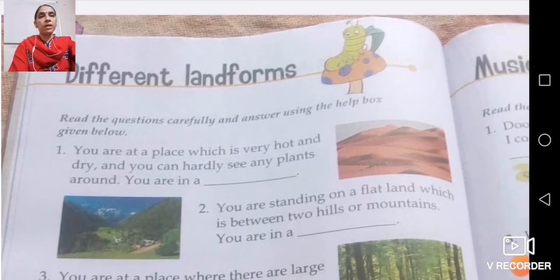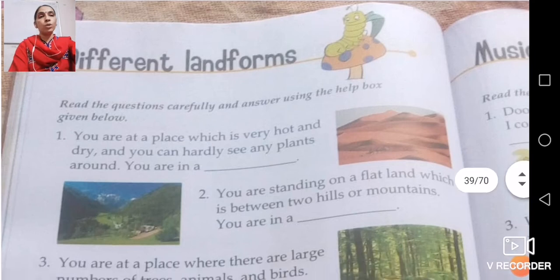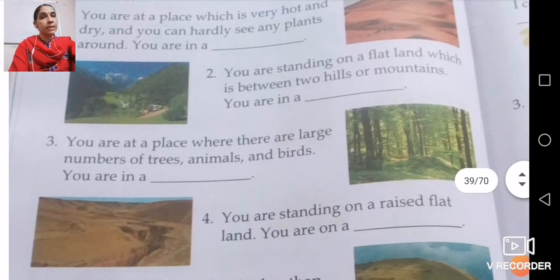So first we have done desert area, and I have told you desert area means where we have hot and dry weather, and generally in Jaipur or in Rajasthan and Gujarat we will find this kind of desert area. Ship of the desert is called camel, because camel can easily walk in that desert. Number 2, flat land between two hills, that is valley. And life is very difficult in valley.